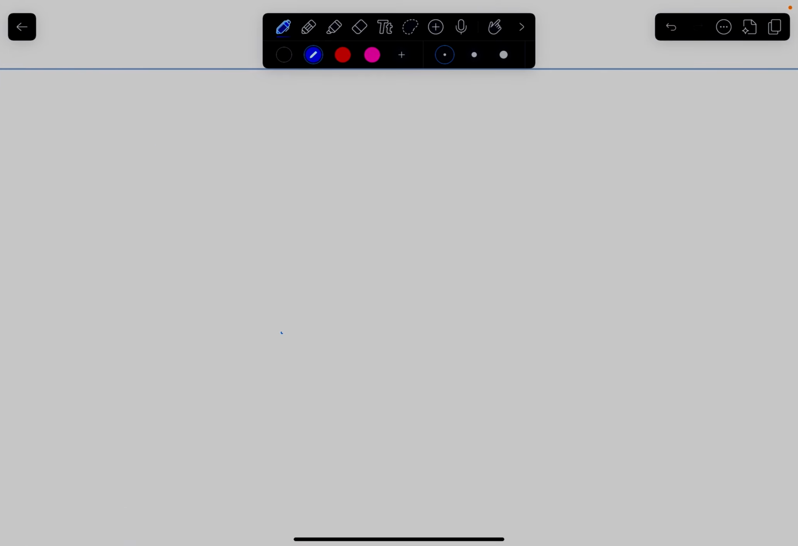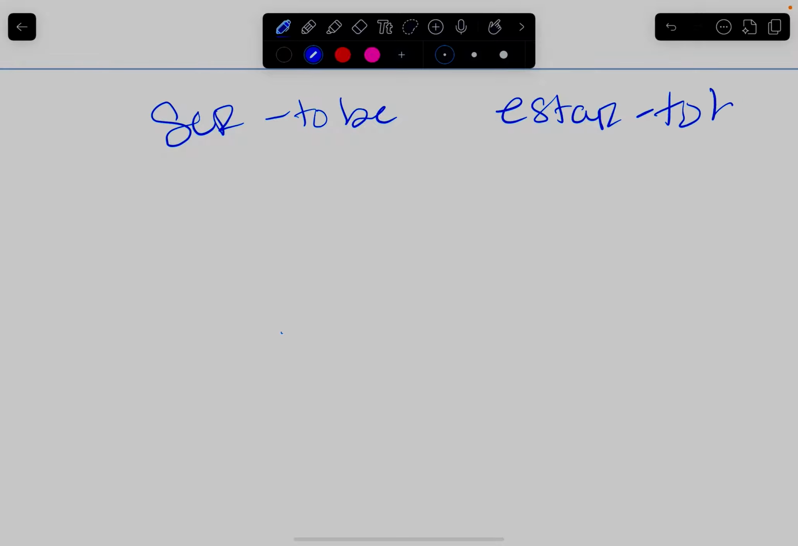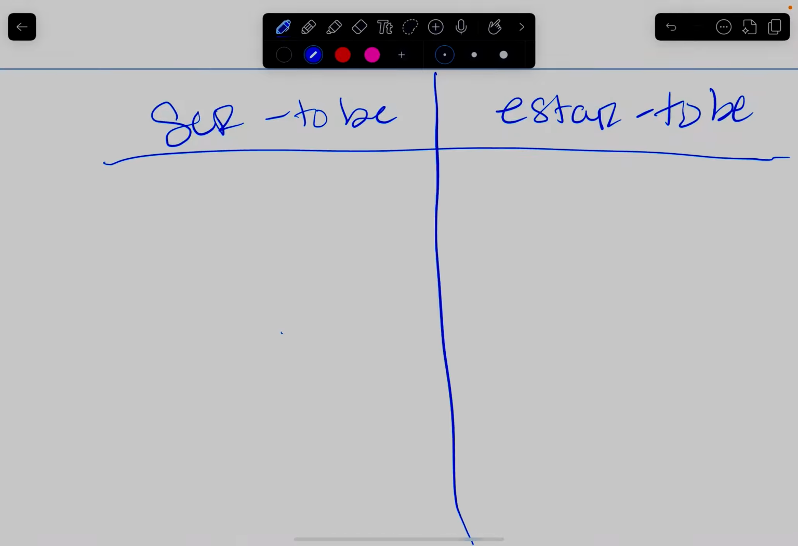So let's get started. Part 2 actually talks about the differences between ser and estar. Ser means to be, and estar also means to be. So, how can you tell the difference? Well, first, let's talk about the conjugations. Ser has the same number of conjugations. Soy, eres, es, somos, son.